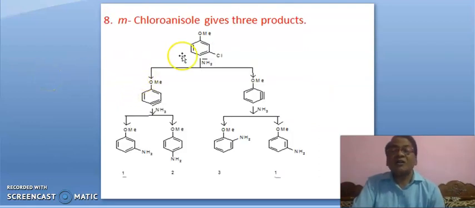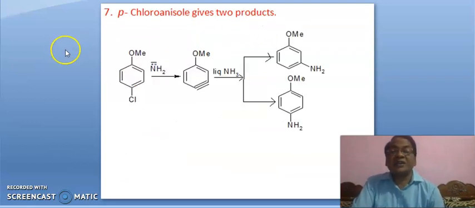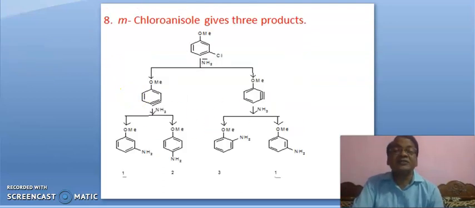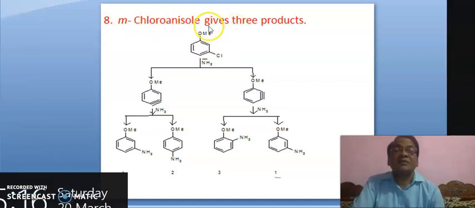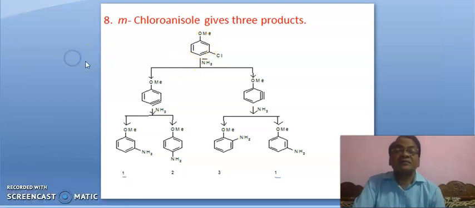Okay. Now, it is metachloroanisole. Metachloroanisole gives 3 products. Mind it, underline it. Parachloroanisole will give 2 products and metachloroanisole gives 3 products. Okay. This is metachloroanisole. When it is heated with sodamide, hydrogen, either hydrogen from here or from here, is abstracted by amide ion.